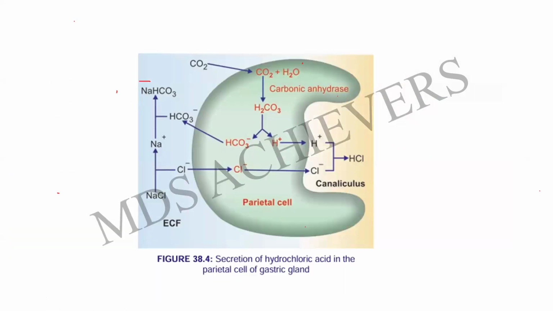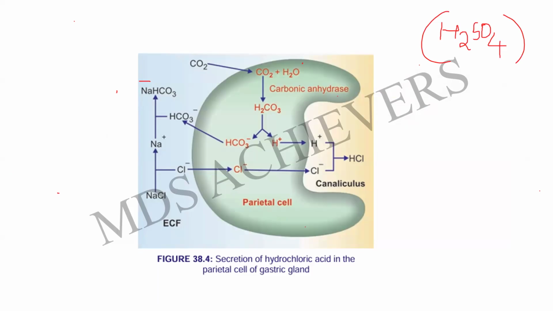See, this is one of the very important things. They are going to ask you about the secretion of HCl in the parietal cells of the gastric gland. Firstly, we all think that H2SO4 is the strongest acid ever known because the common name of H2SO4 is the king of acids, right?